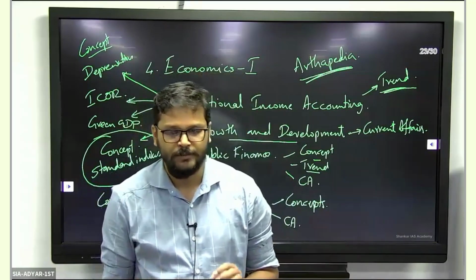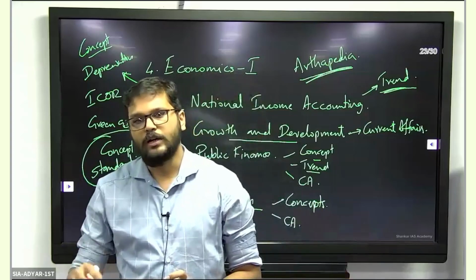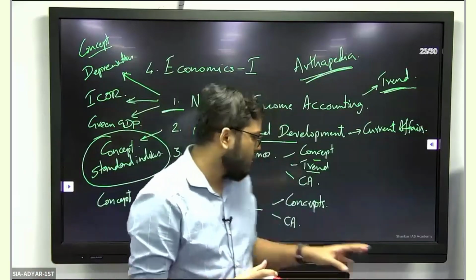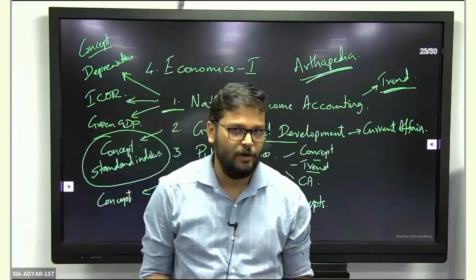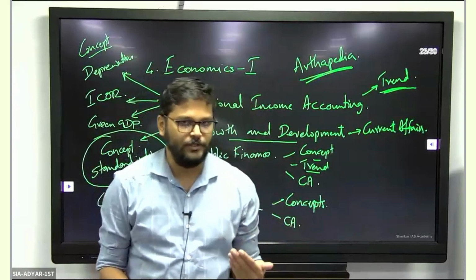Or you may have questions like how to control inflation, measures to control inflation. What measure of a government can control inflation here? What other measure of RBI can control inflation? So here, an assumption that is to be made is, if they don't specifically mention what inflation they are talking about, assume it to be demand side inflation, measures to control demand side inflation.